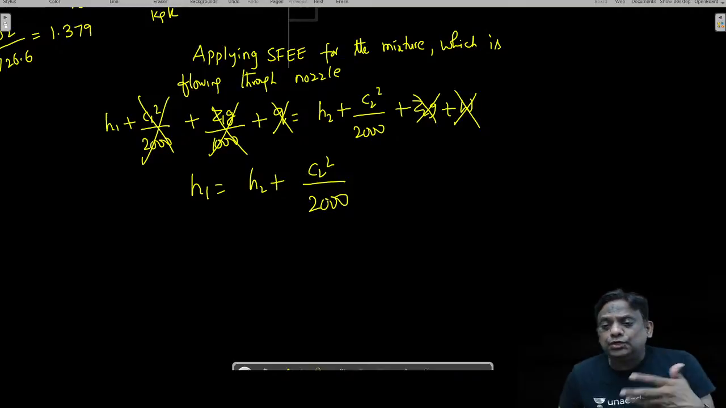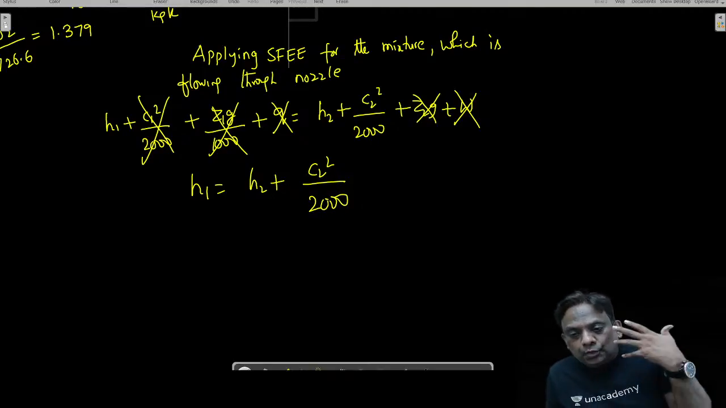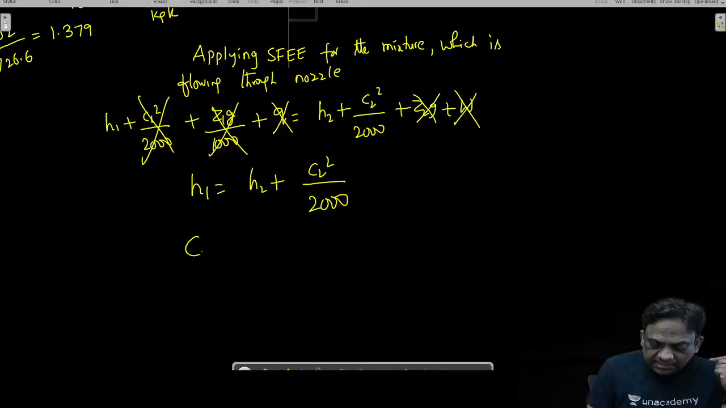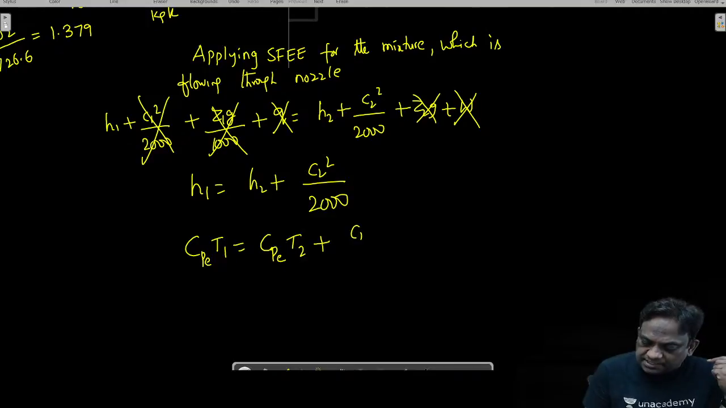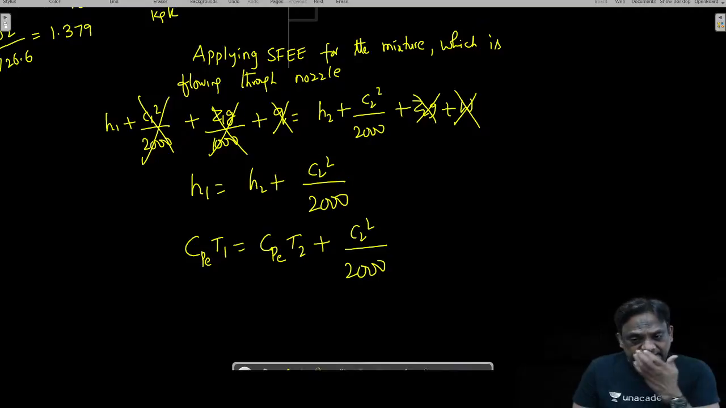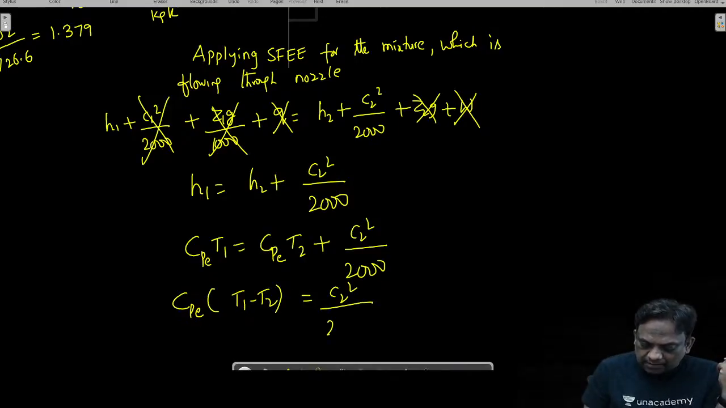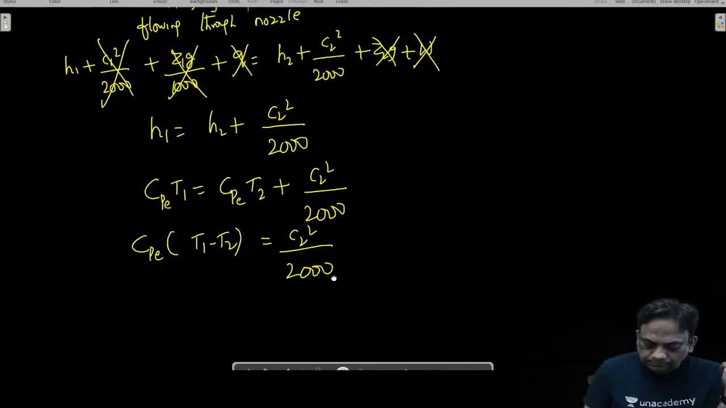This equation you have applied for what? I have applied this for the mixture. So H1 is Cp of mixture times T1, and H2 is Cp of mixture times T2 plus C2 square by 2000. Please note down, we have applied this for the mixture. So therefore, Cp equivalent into T1 minus T2 is equal to C2 square by 2000.